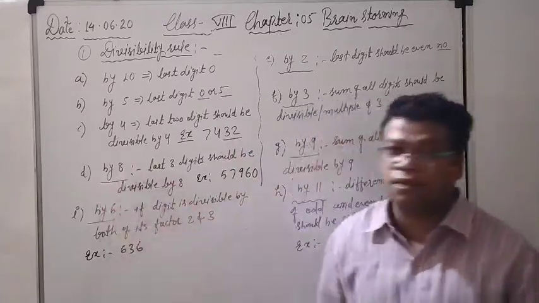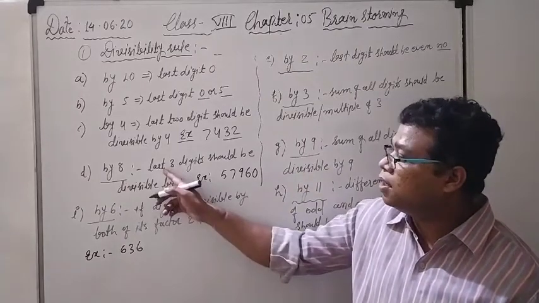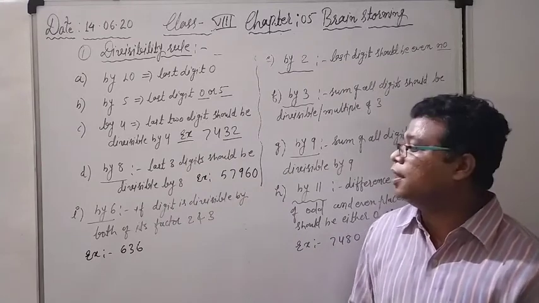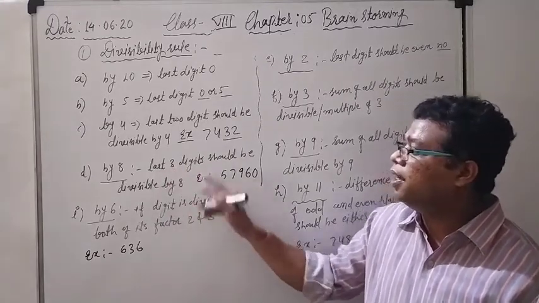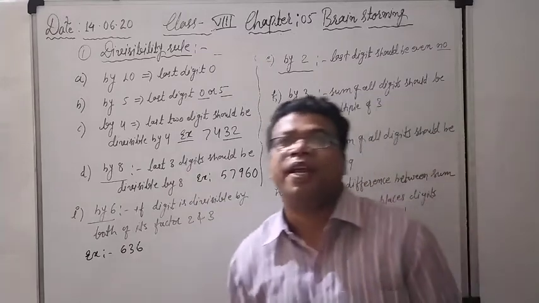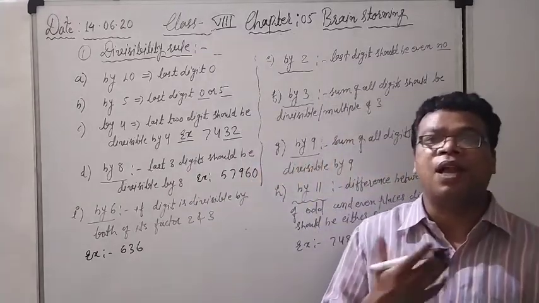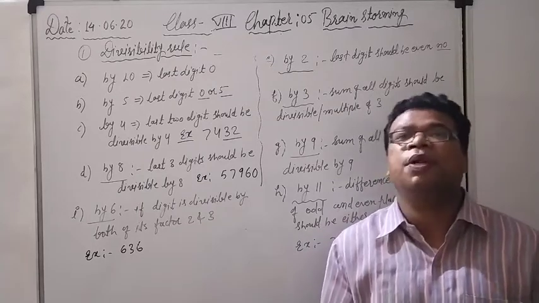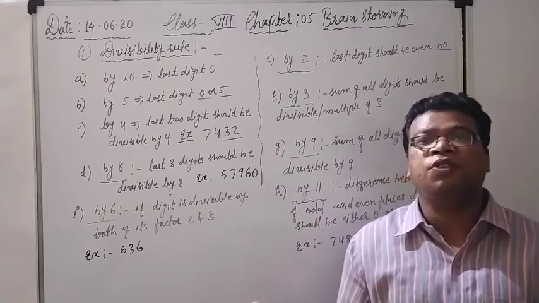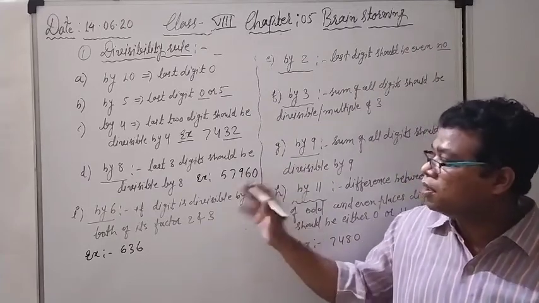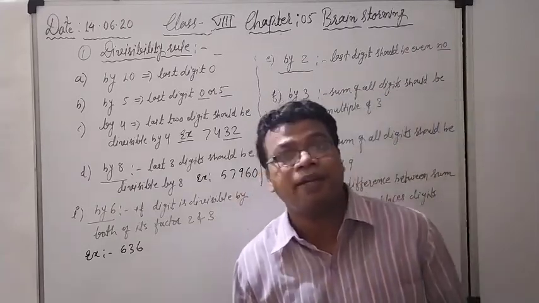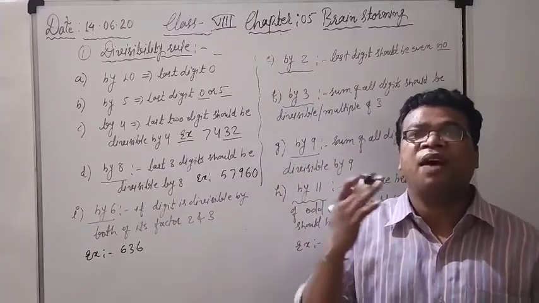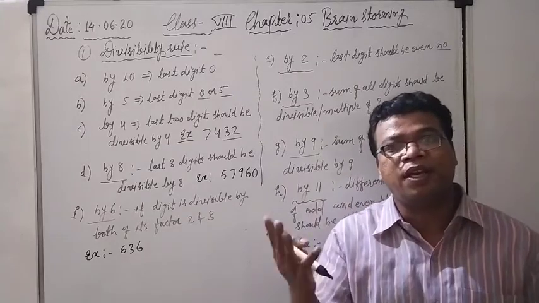Next, see by 8. What is the rule here? The rule is the same as that for 4, but there is a little difference. We have to see the last three digits. For the divisibility criteria by 8, we have to see the last three digits, means the hundreds place digit, the tens place digit, and the unit place digit. All the last three digits we have to see. If these last three digits are divisible by 8, then the whole number will be divisible by 8. We take our decision by seeing only the last three digits.